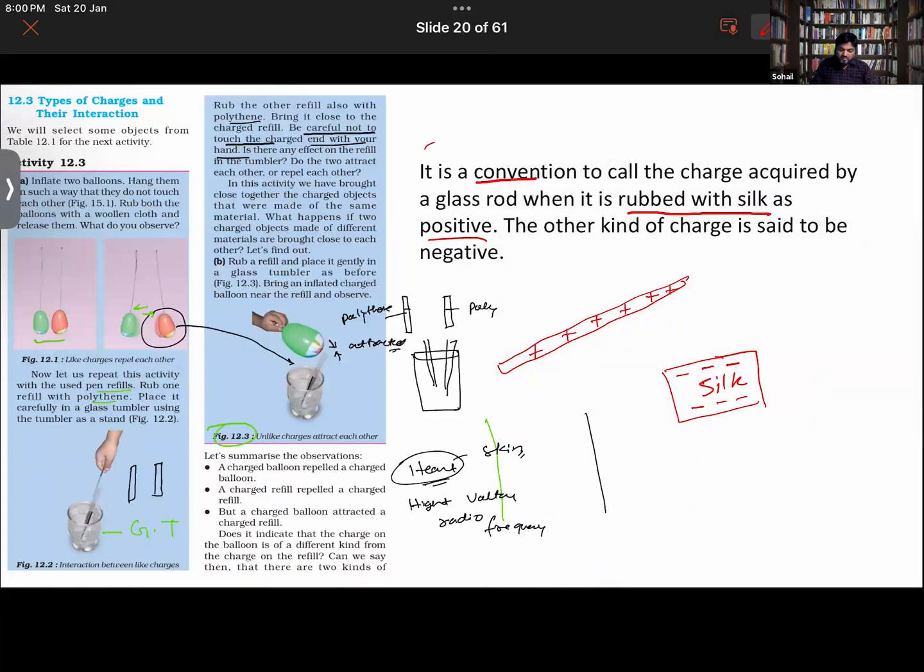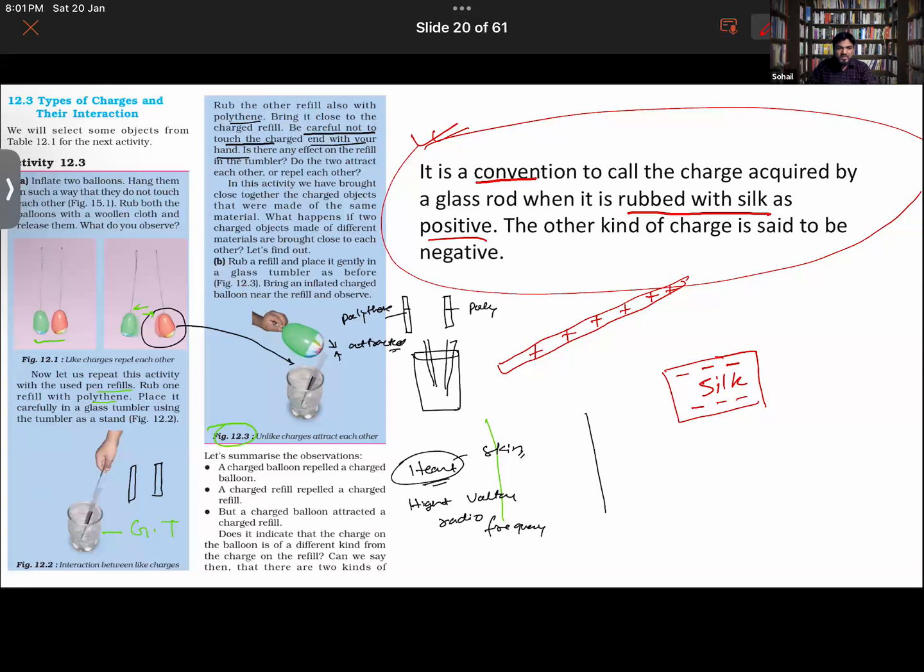Okay, some other facts you guys need to remember. Read the given paragraph, one of you. Remaz, read the given paragraph, please. It is a convention to call the charge acquired by a glass rod when it is rubbed with silk as positive. The other kind of charge is said to be negative.